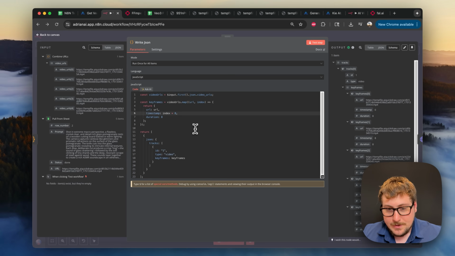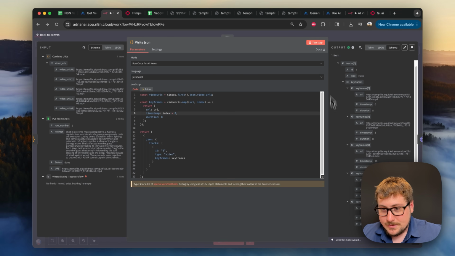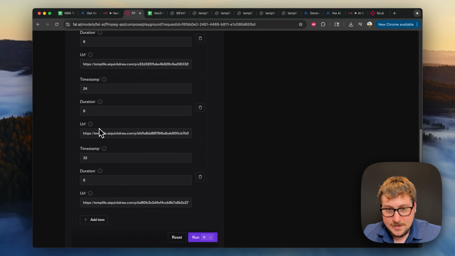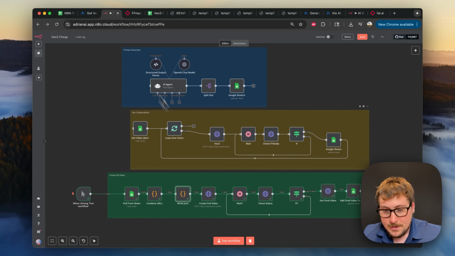So if you just copy all this, make sure 8 or whatever is lined up. If you want to use a different video generator that does like 5 seconds, you just make sure that these are 5s each. And then make sure everything is the same in terms of what they're named and everything. So if you use the code and you use the URL right there, everything should be good. It's going to output that giant blob, which, as you can see on the playground, is just this kind of recipe to make the long video.